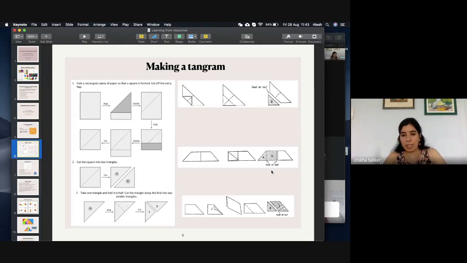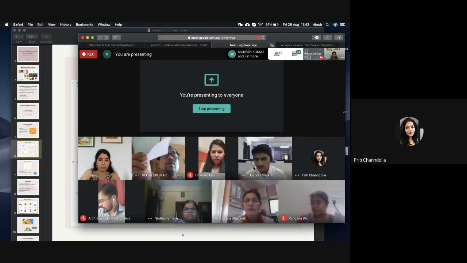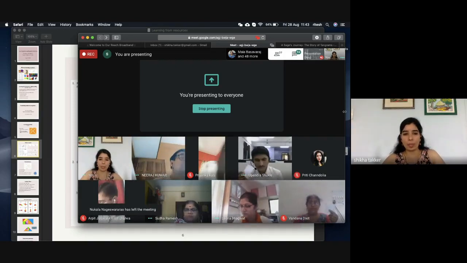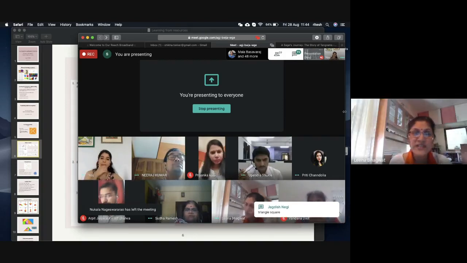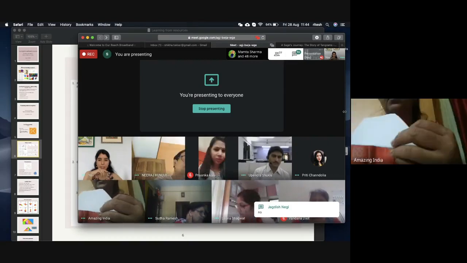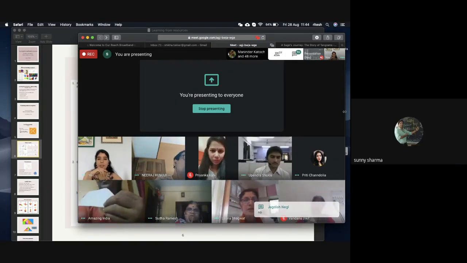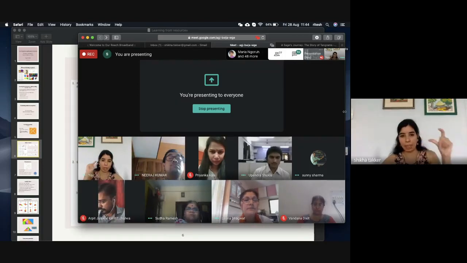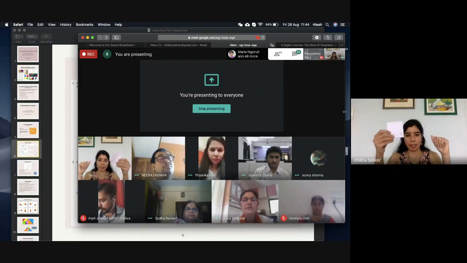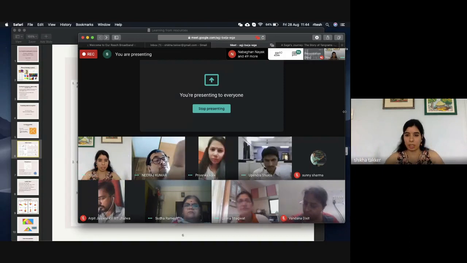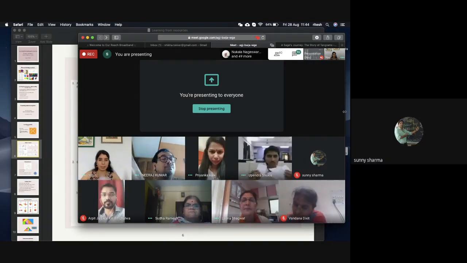So what are the shapes that we have till now, which we have already numbered? 4 triangles and 1 square. Are all of them of the same size? No, first and second are of the same size. Two triangles are same. And then the size is reducing. So two big triangles, 1 medium-sized triangle, 1 small triangle, and a square. 5 shapes. Did we all get the 5 shapes? Yes, ma'am.